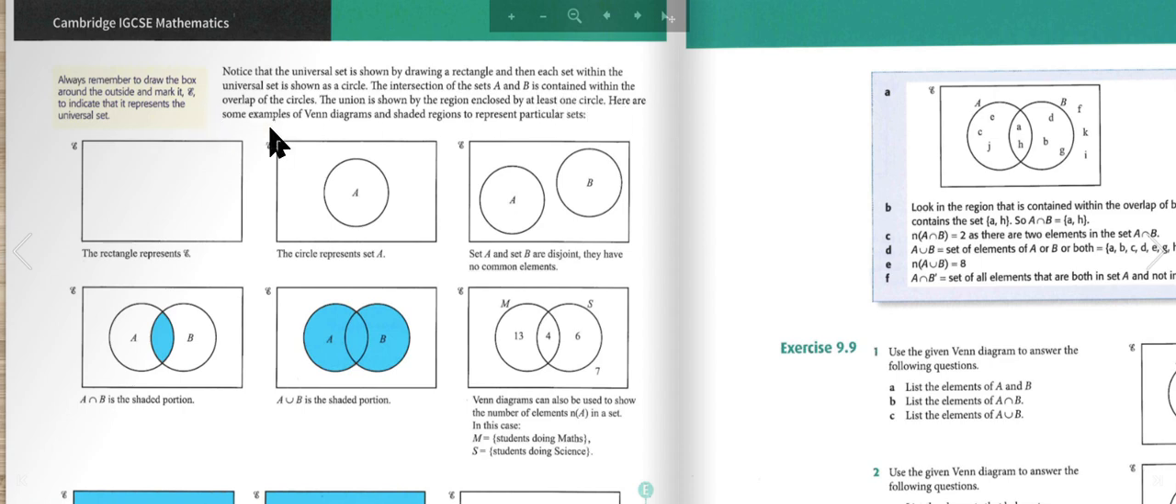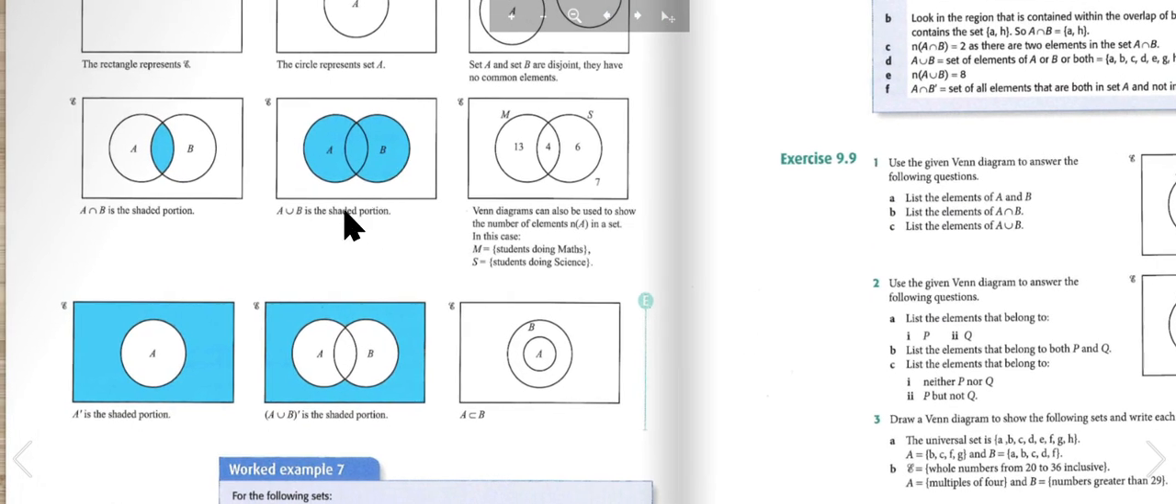Here are some examples of Venn diagrams and shaded regions to represent concentric sets. The rectangle represents set E. The circle represents set A. Set A and set B are disjoint. They have no common elements. A and B is the shaded portion. A or B is the shaded portion.